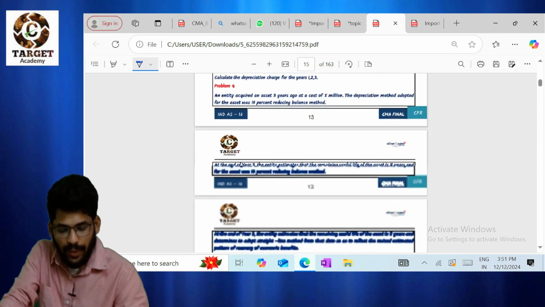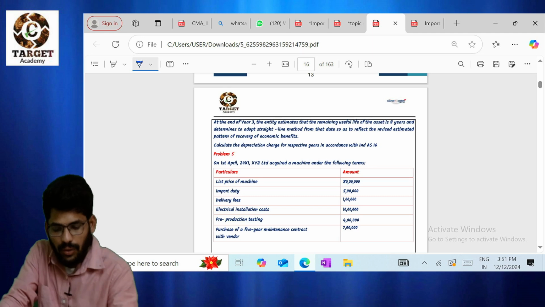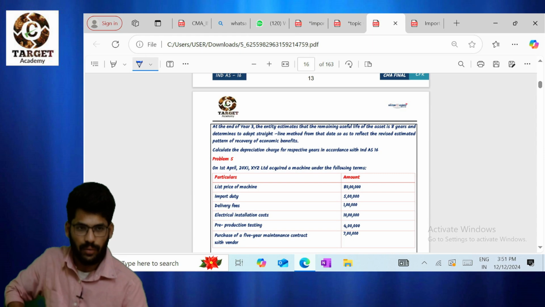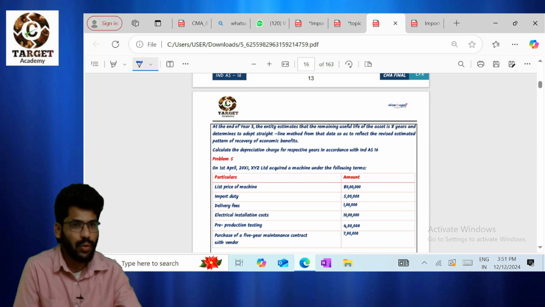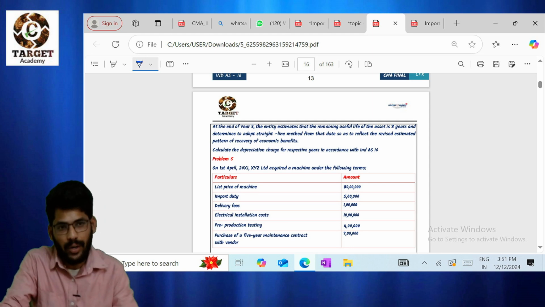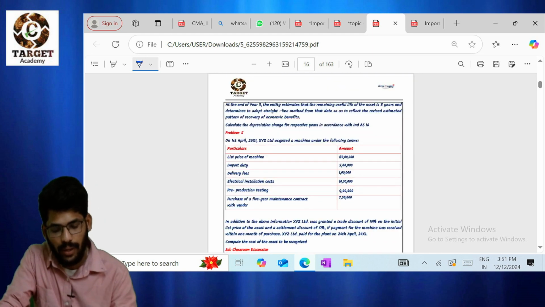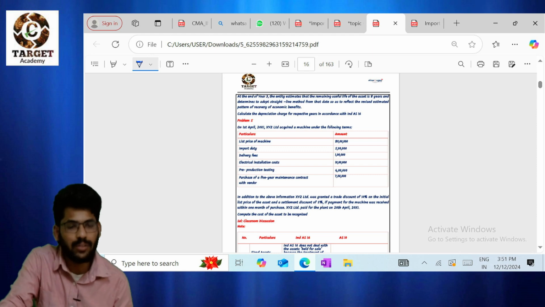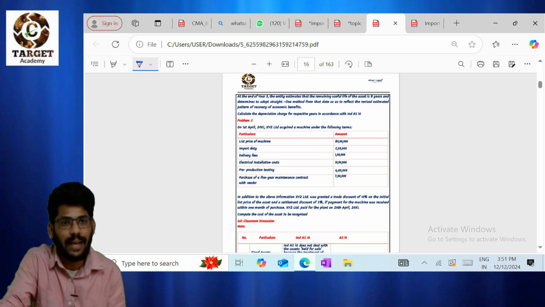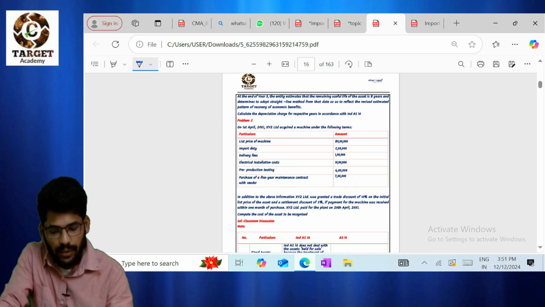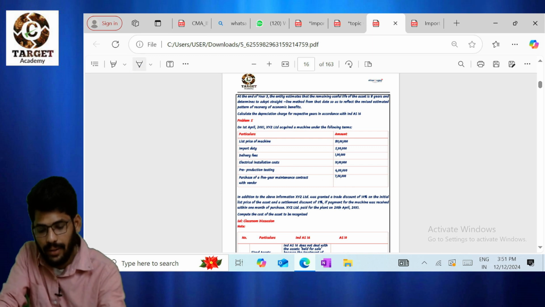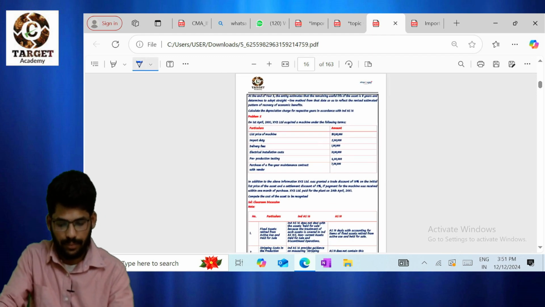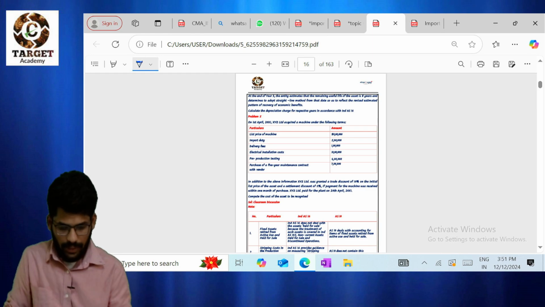Coming to question number 5. Question number 5 is also a very simple question. What are the taxes we need to add? What are the directly attributable expenses we need to add to the value of the asset? That is the only point in this question. Please go through it. Basically, maintenance cost will not be considered for the calculation of cost, right? That is the special point in this question. Clear?